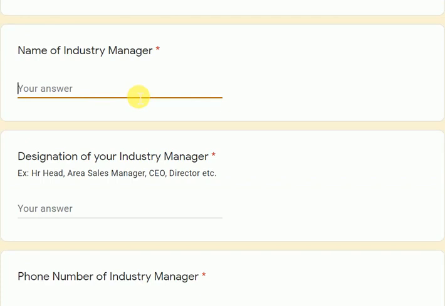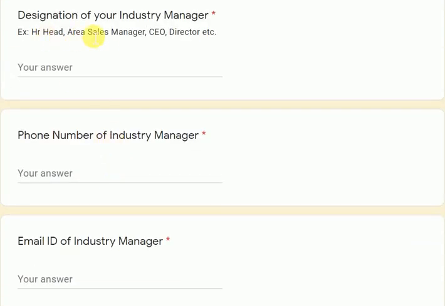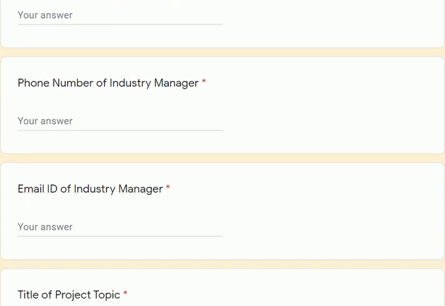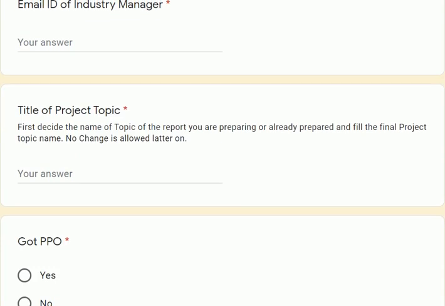Whosoever you have worked with, Mr. Rakesh, Mr. Ramesh, whoever the person is, you have to fill the name. Then what was the designation of that industry manager? Might be an HR head, area sales manager, CEO, director, whatever the designation. Then you are required to provide the phone number of the industry manager with whom you were in contact, and the appropriate email ID of that manager. Most probably it can be the official email ID of the manager.